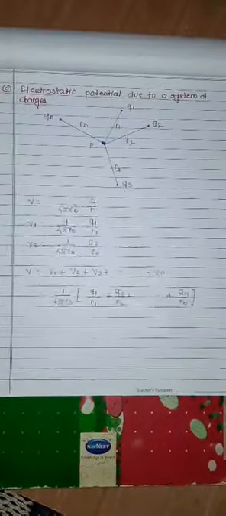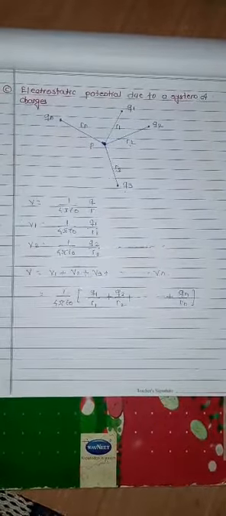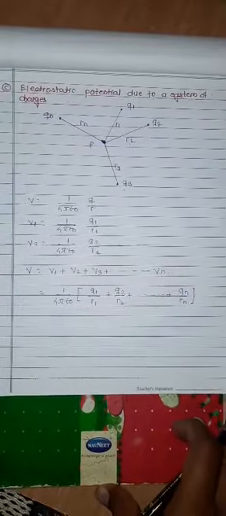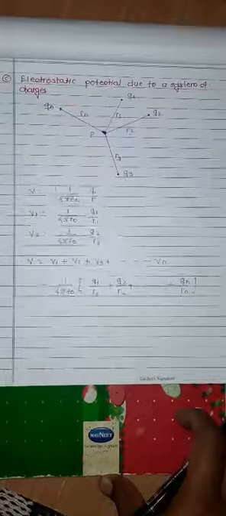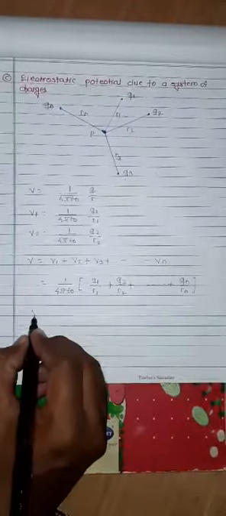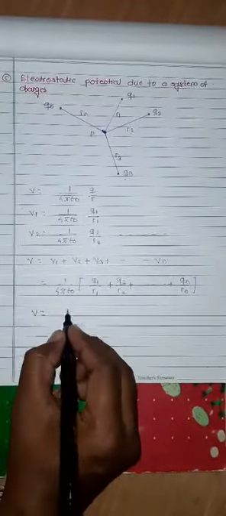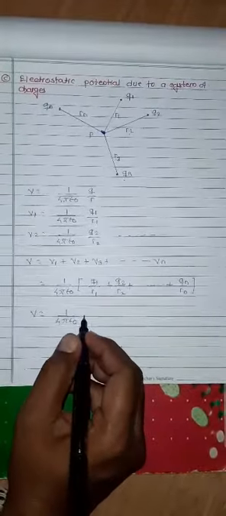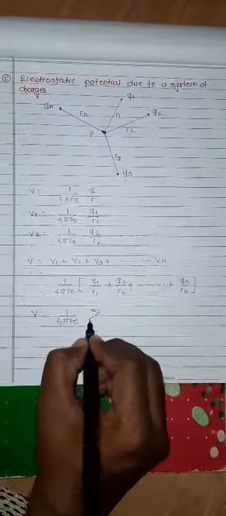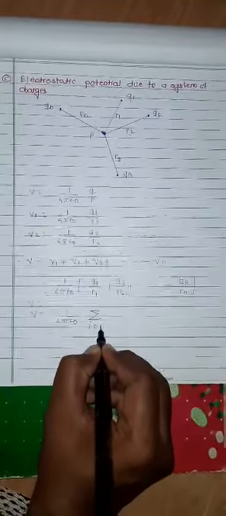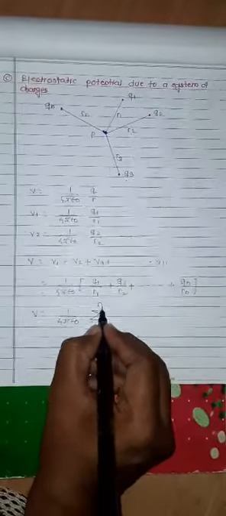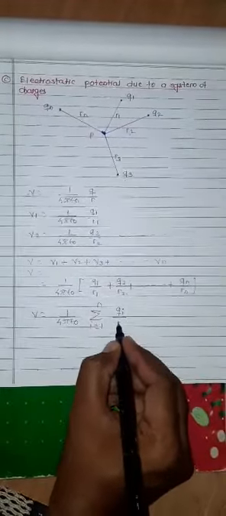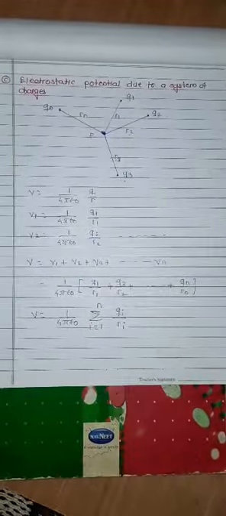This is the electric potential due to the system of charges. This can be written as the total potential V equal to 1 upon 4 pi epsilon 0 into the summation of i varying from 1 to n of Qi upon Ri.